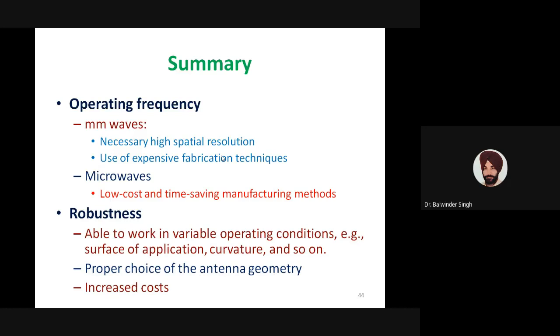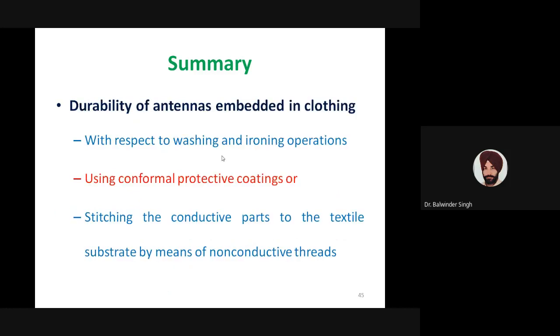Sometimes meeting these requirements may add to the cost. So we may end up with a solution which meets these different issues, but the cost may be large. So we have to also keep the cost issues in mind. The durability of the antenna when embedded in clothing needs special attention, because cloths are subjected to washing and ironing operations, which are the two major operations to which the cloths are subjected. So how to deal with these operations is also a major issue.